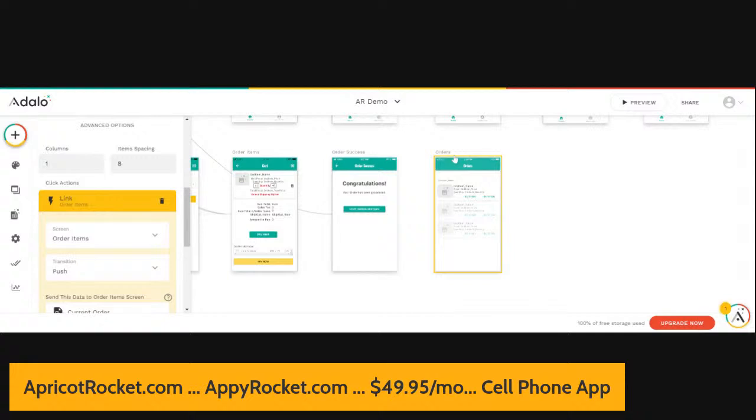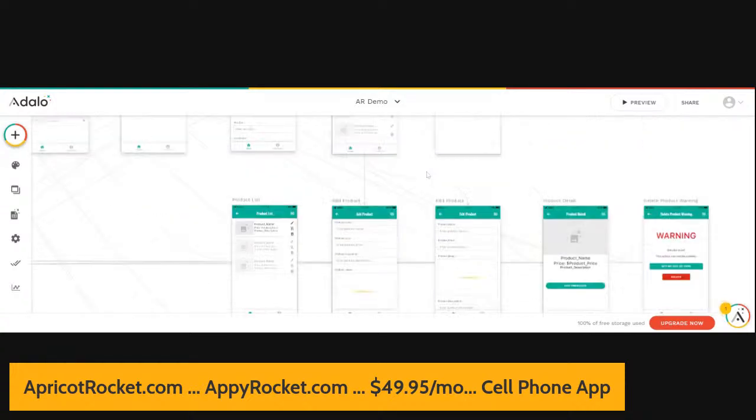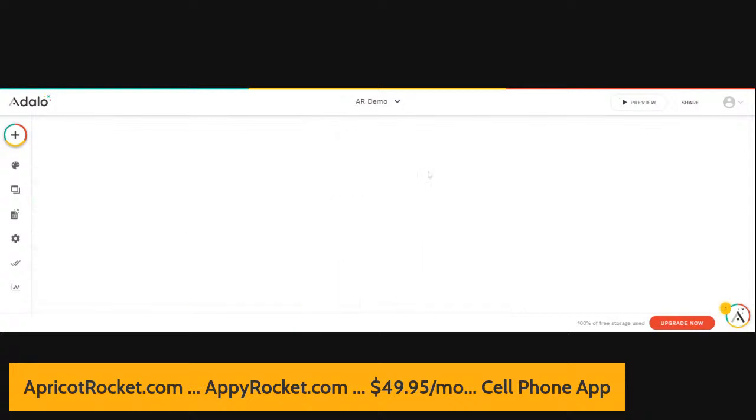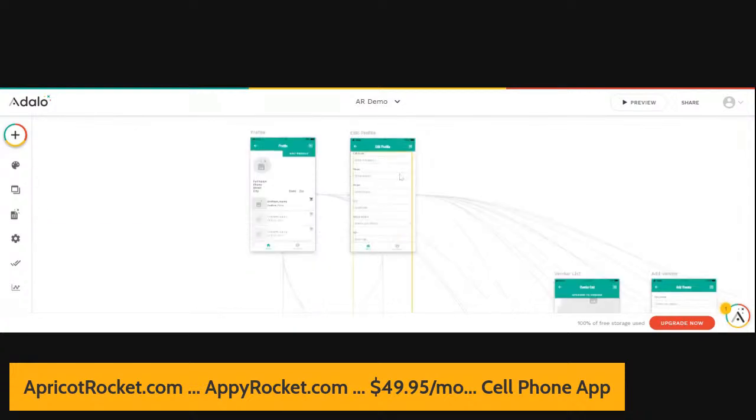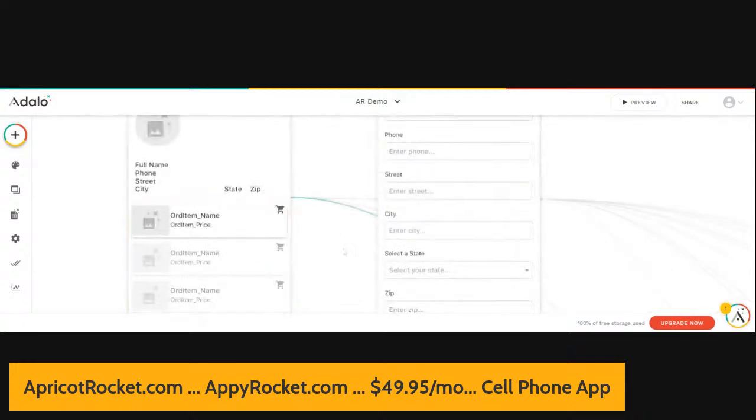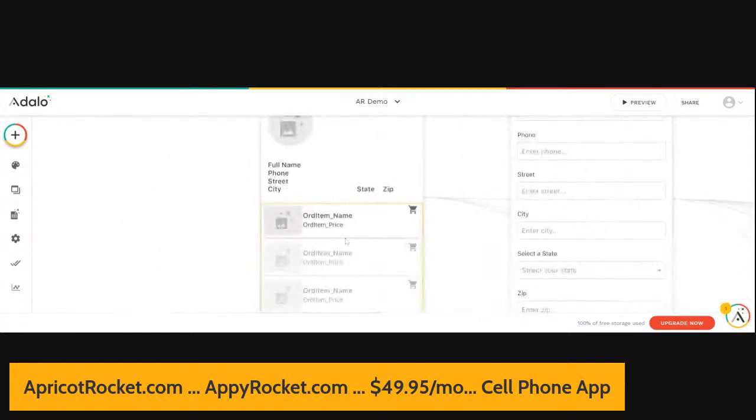And so what we want to do is transfer the order items from the orders list to the orders page so that this actually shows us the detail of an order. Okay, so first, we're going to come up here to the profile page, and I'm going to zoom over to the left and come down. And here's the profile page that we were just at. And again, I want to zoom over a little bit.